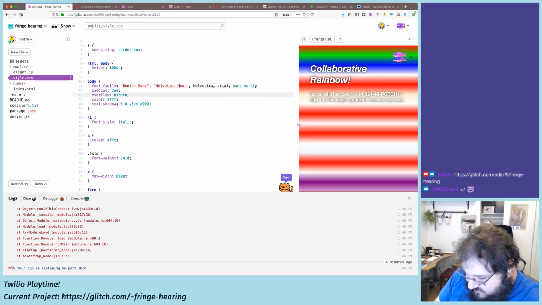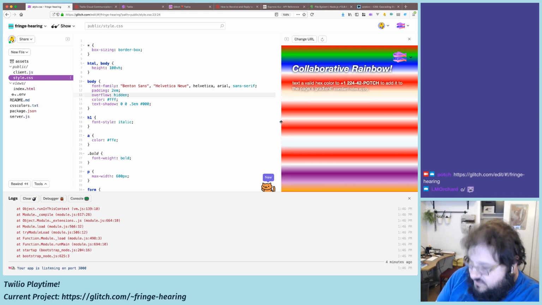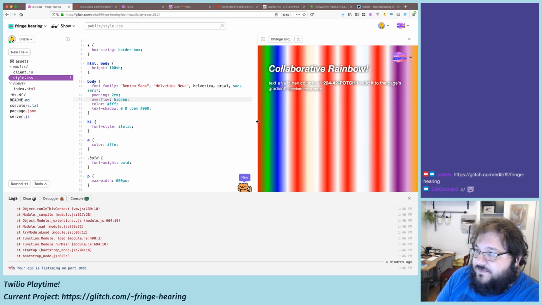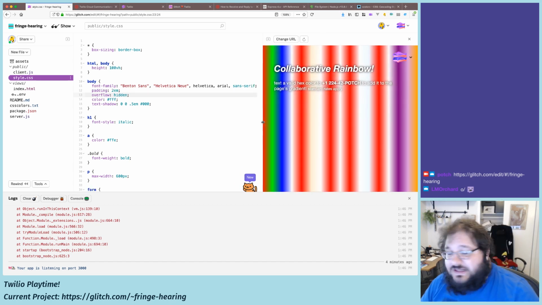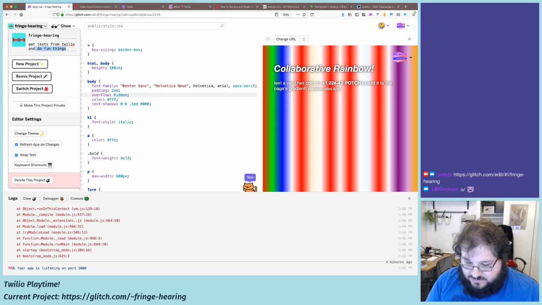And I can send an orange. And it adds it to the gradient. Cool. That's really silly, but I'm really happy with it. It's a collaborative gradient. And make a rainbow.